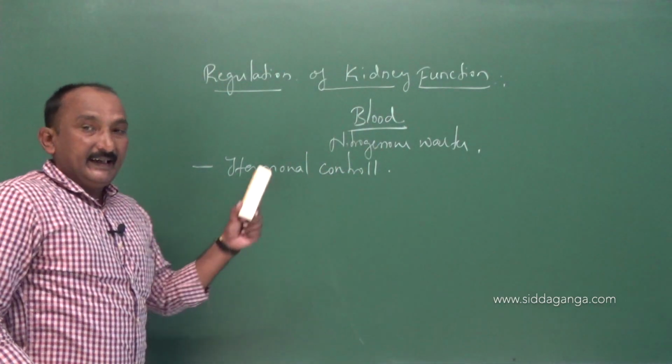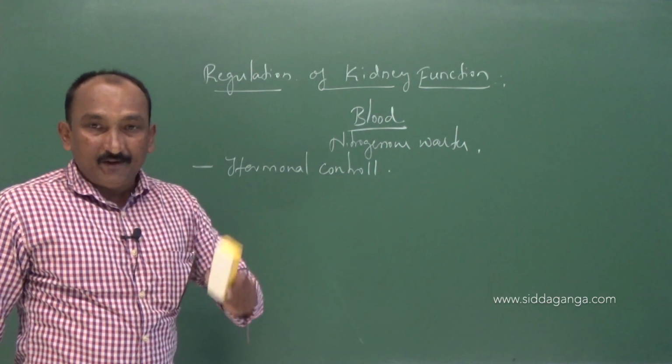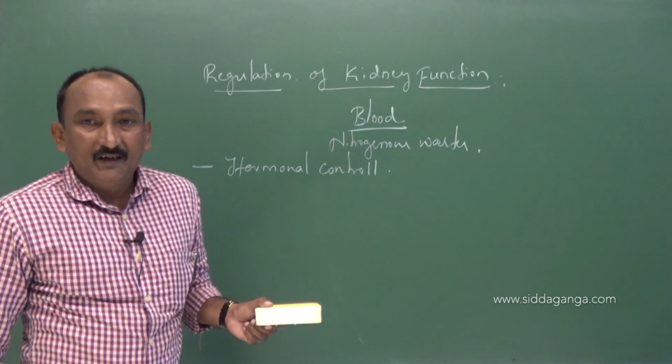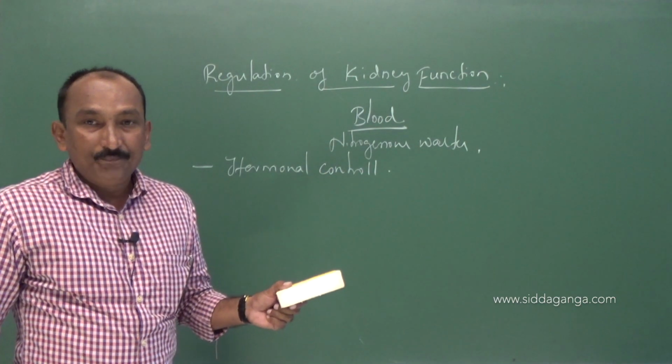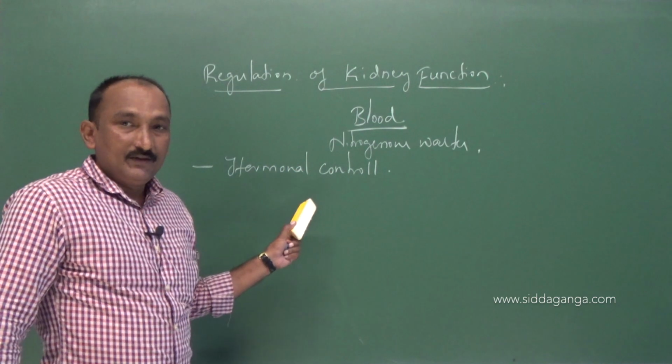Such kidney function is regulated, that means the kidney function is controlled by hormonal action.